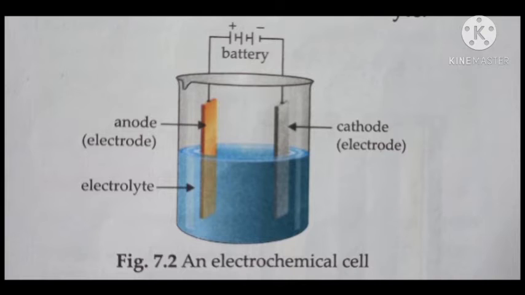This is the basic diagram of an electrochemical cell. It consists of two electrodes, one anode and one cathode, a battery, and an electrolyte. The anode is a positively charged electrode and the cathode is a negatively charged electrode. So this is a simple source of electricity. This is an electric cell.